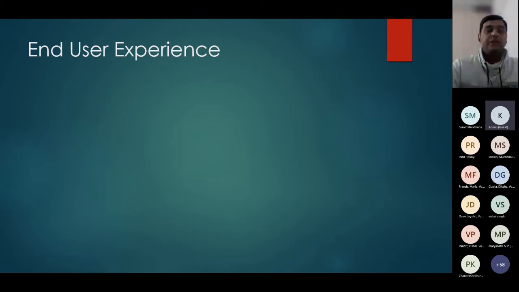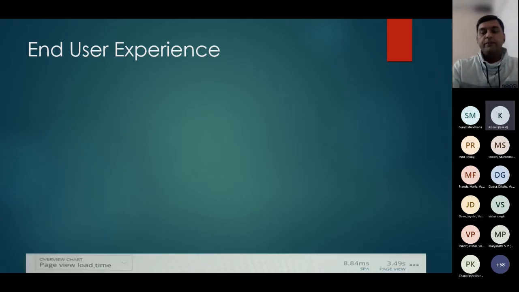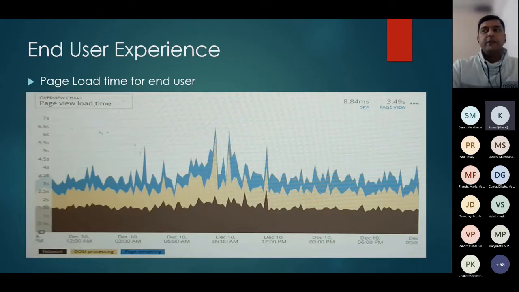I know there are functional aspects of the end user experience which were covered in the last session by Anish and Praveen. I am talking here about the performance aspect from the end user perspective. The first point is page load time. If we have provided a website to an end customer and we are not able to capture how much time it takes to load those web pages, we are not justifying the end customer's experience or their expectations around it.